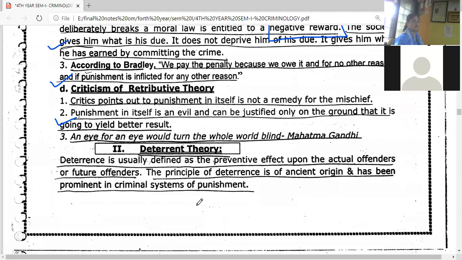And Gandhi was of the view that entire world one day will become blind if we follow this principle of the eye for eye, tooth for tooth, etc. So he was a very strong opposer of the theory of retribution. So got the point. Very first theory we have discussed is a retributive theory of the punishment. And the second theory of the punishment is a deterrent theory of punishment.